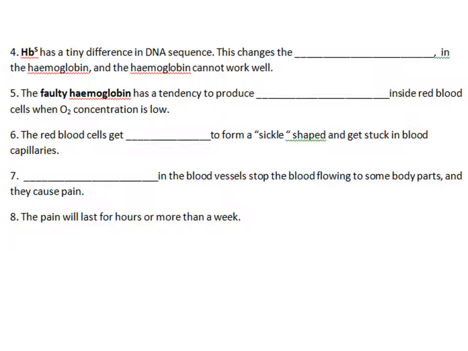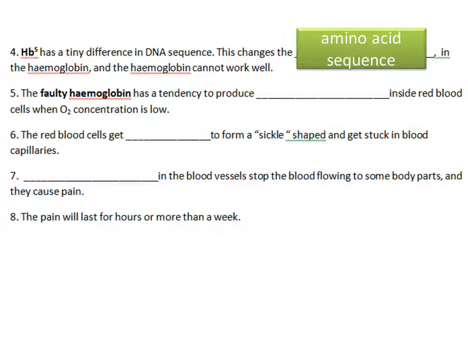So number 4, the S sickle gene or mutated gene has a tiny difference in the DNA sequence. This changes the amino acid sequence in the hemoglobin, and the hemoglobin cannot work well. So number 5, the faulty hemoglobin has a tendency to produce fibers inside the red blood cell, and the red blood cell changes shape.